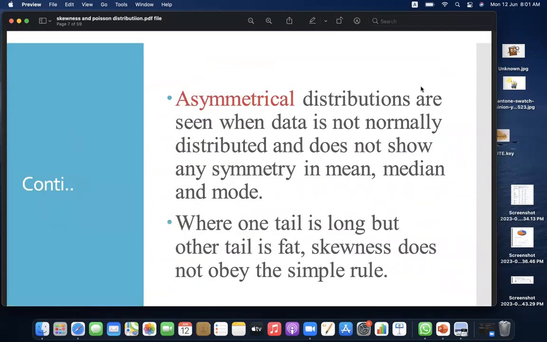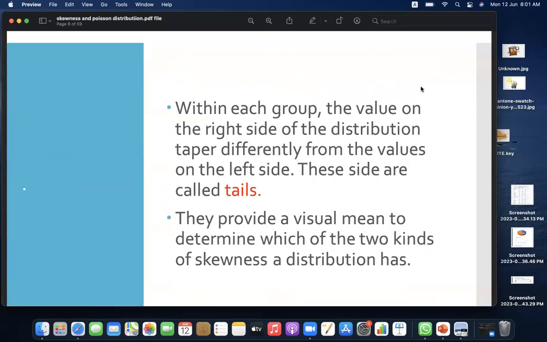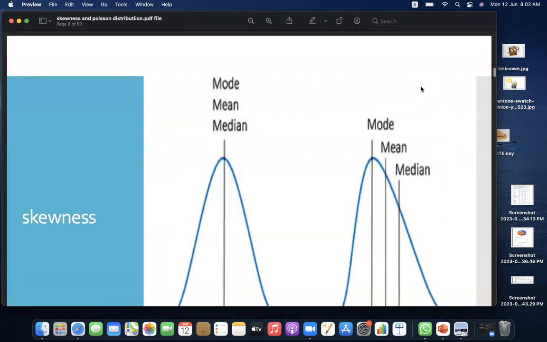Asymmetrical distributions are seen when data is not normally distributed and does not show symmetry in mean, median, and mode. Where one tail is long but the other is fat, skewness does not obey the simple rule. Within each group, the values on the right side of the distribution taper differently from the values on the left side. These sides are called tails. They provide a visual means to determine which of the two kinds of skewness a distribution has.